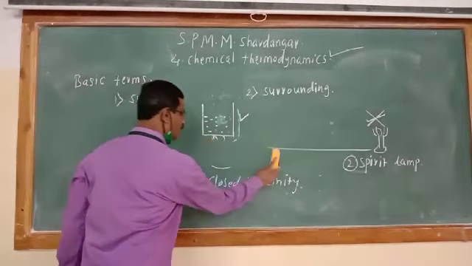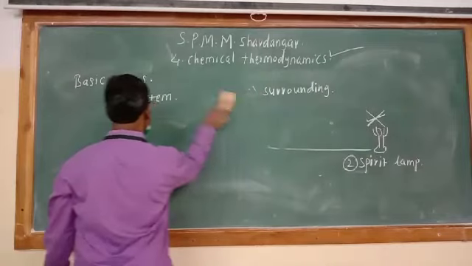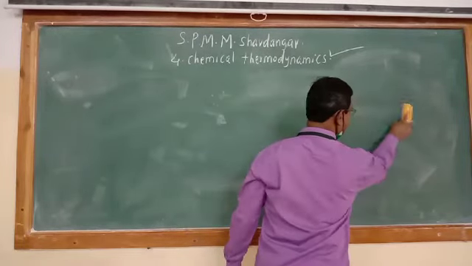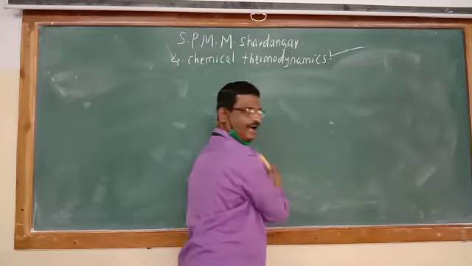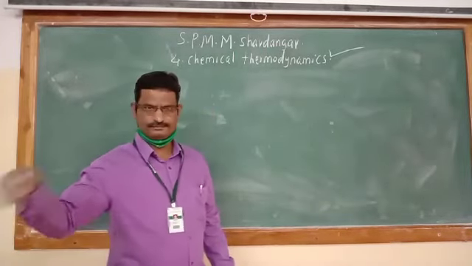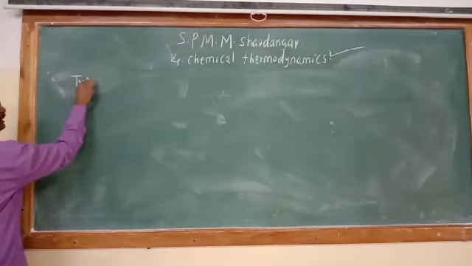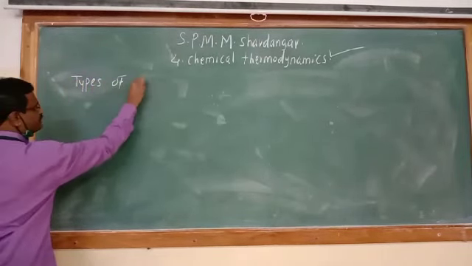Now there are different types of systems on the basis of exchange of energy and matter. Types of system.